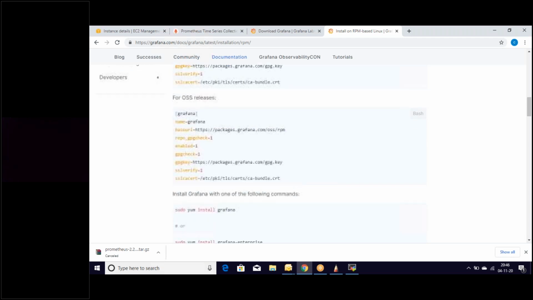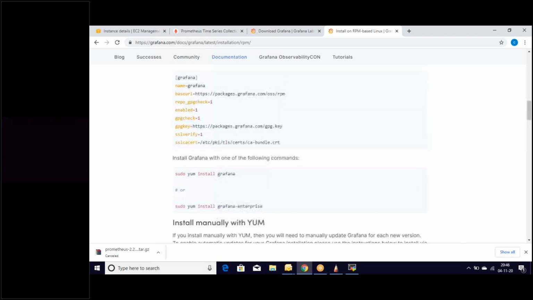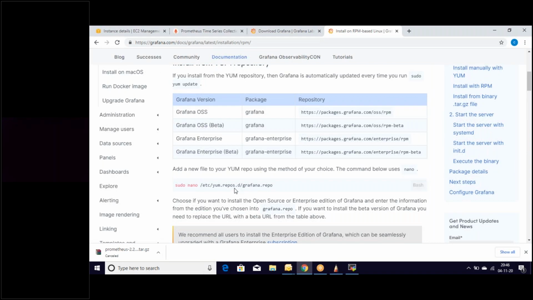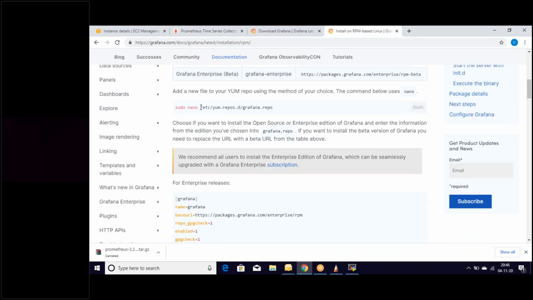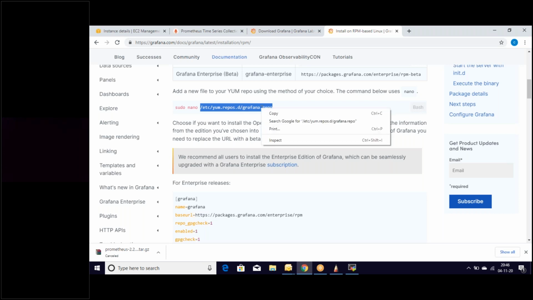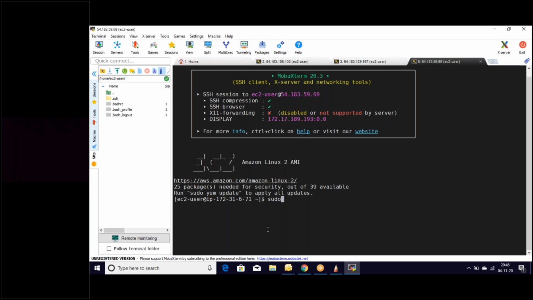If we look here, it gives the steps for installing Grafana, and it says that you need to add a file to your repository with the command in this way. We need to add that file. So first add that file, and then we can use this. So let's use this one, and let's go there. Let's become root. Let's edit that file. So the name of the file is